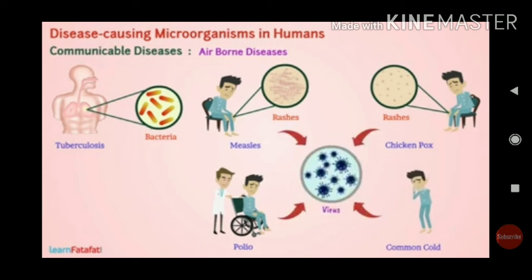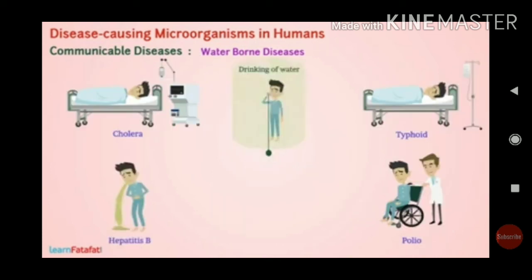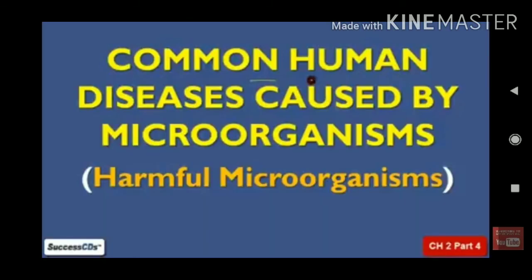We call these carriers, as they carry the microorganism from an infected person to a healthy person. So now let us see the different kinds of diseases that are caused by microorganisms in humans, the disease-causing pathogen, the mode of transmission, and the prevention, control and cure of the diseases.